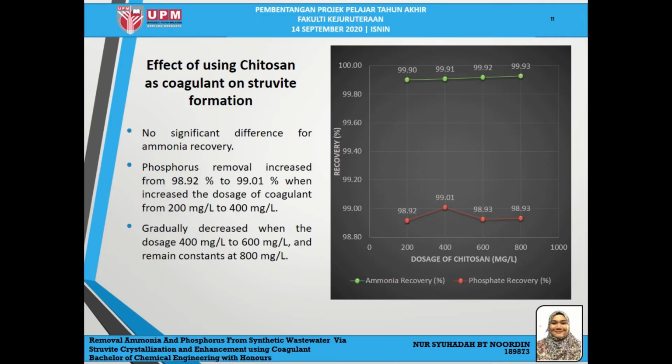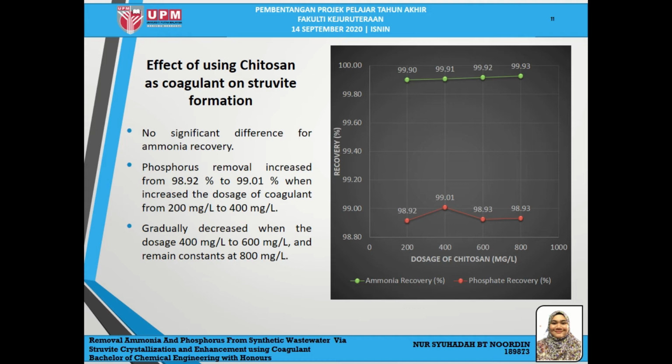Next, the effect of Chitosan as a coagulant on struvite formation was studied by varying the dosage of Chitosan from 200 to 800 mg per liter at optimum condition. So, from the graph, no significant difference was shown for ammonia recovery, but the phosphorus removal increased when the dosage increased from 200 to 400 mg per liter, but decreased from 400 to 600 mg per liter and